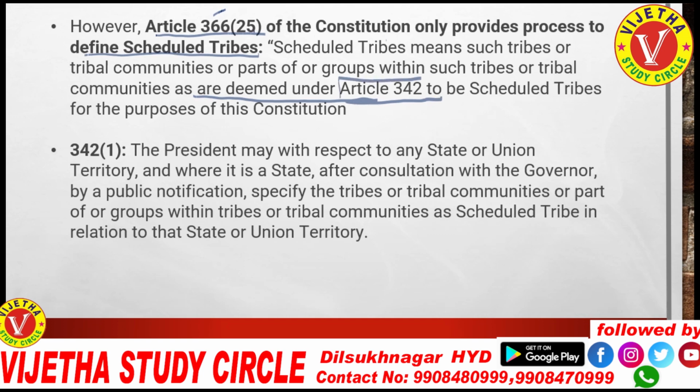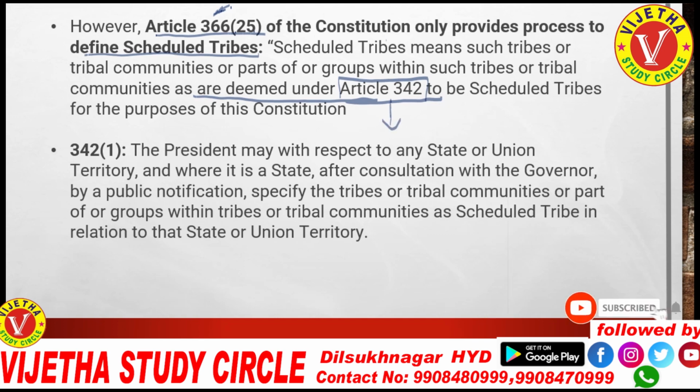Article 366, clause 25, actually gives the definition of scheduled tribe: whichever communities or groups got the entry under Article 342 will be defined as scheduled tribes.